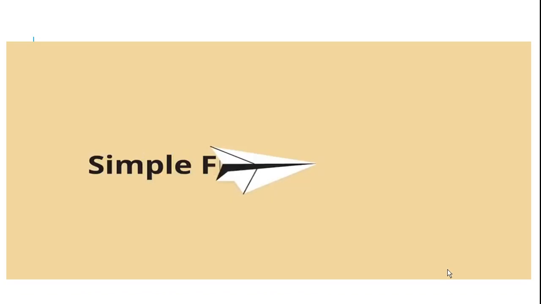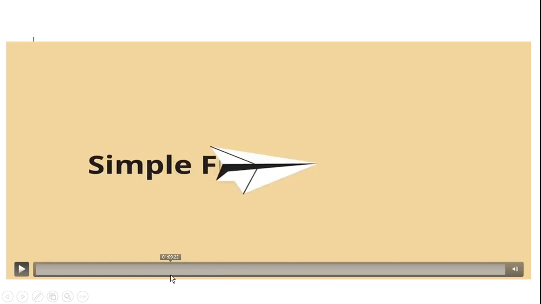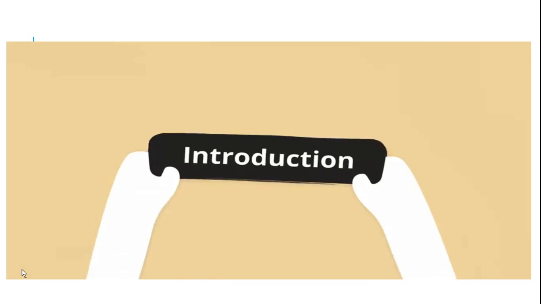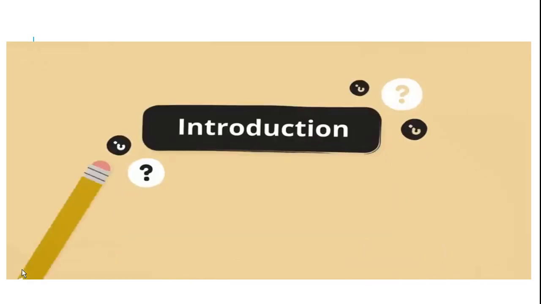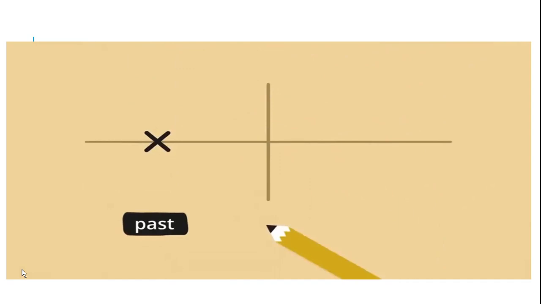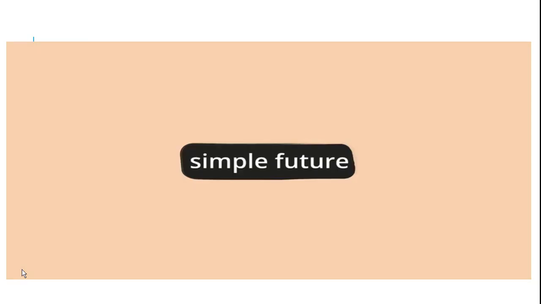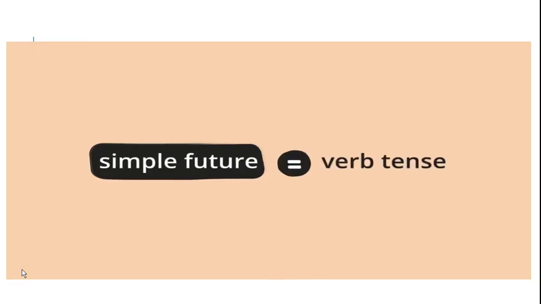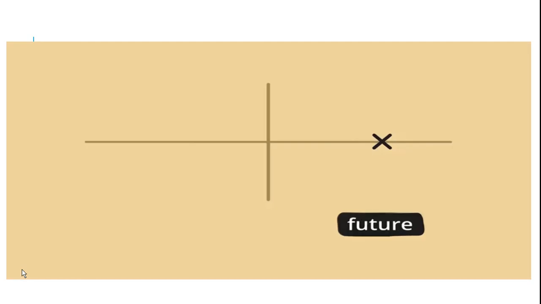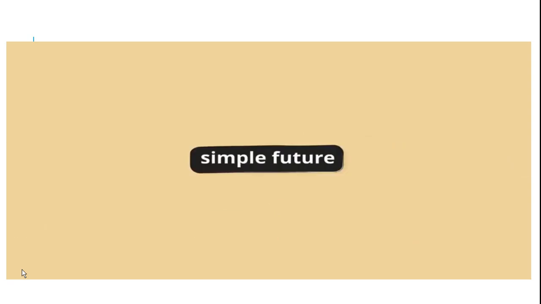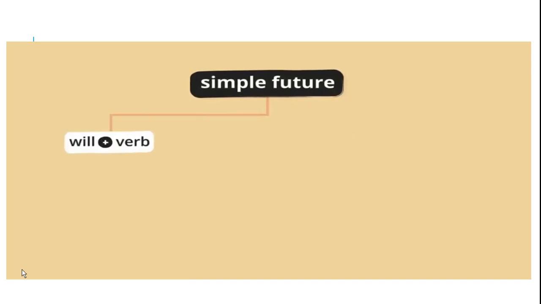Here is the simple explanation of simple future tense. Here we go with the simple future tense. So here will is used with simple future. So how do we use will? As I already told you, coming actions or upcoming actions and events are considered as simple future. Simple future can work with verb tense, and for the future, like coming actions and happening things, we use a simple future, right? So in that we can use will plus verb. Will plus verb is used when you decided something right now, right?